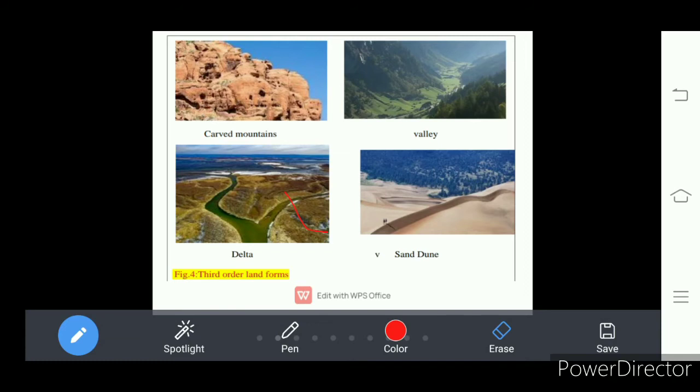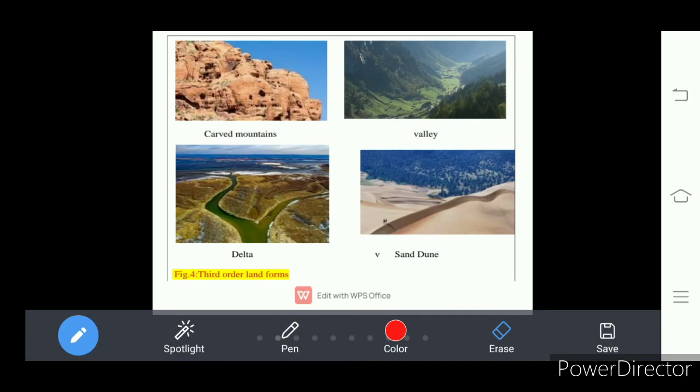So first order of landforms are continents and oceans. They formed due to the formation of the earth. Second order of landforms are mountains, plateaus, and plains. These are formed due to the internal process in the mantle.